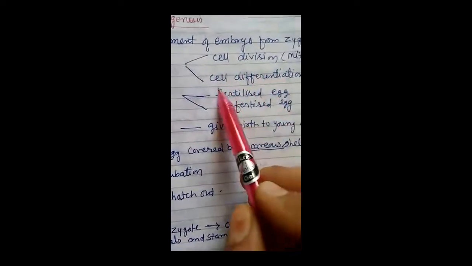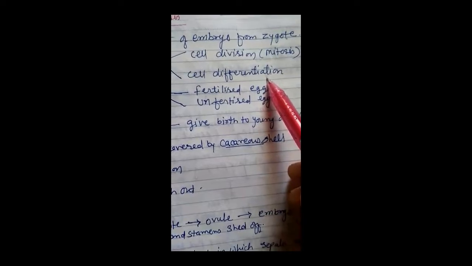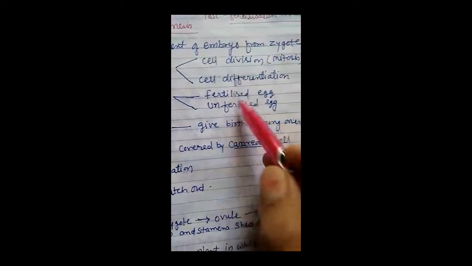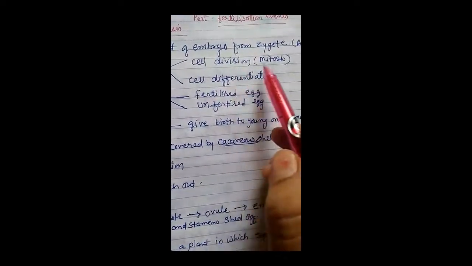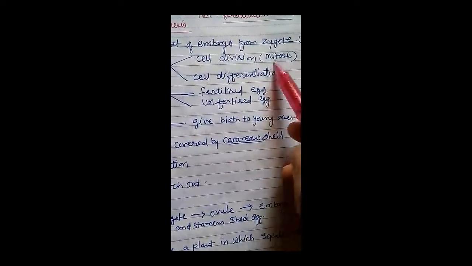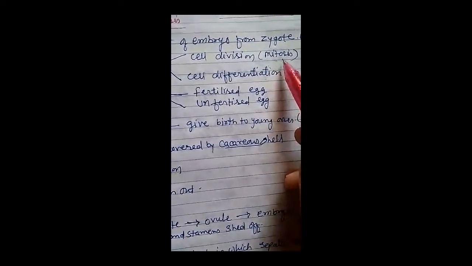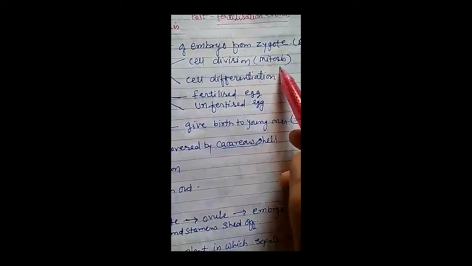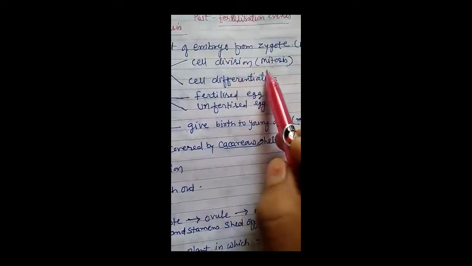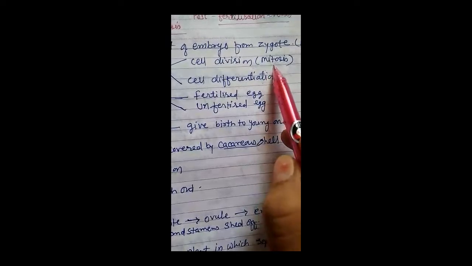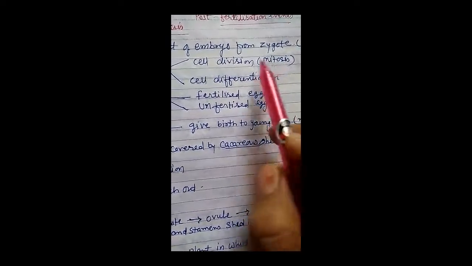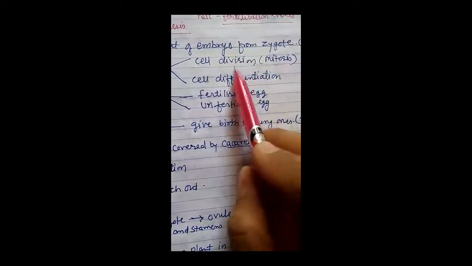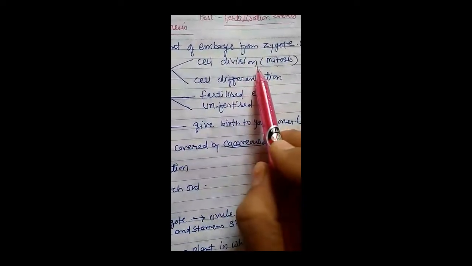Steps for embryogenesis are cell division and cell differentiation. In the first step, the zygote undergoes mitotic cell division in diplontic type of organism, that means organisms which follow the diplontic type of life cycle. The zygote undergoes continuous cell division and becomes a group of cells, that is morula and blastula.